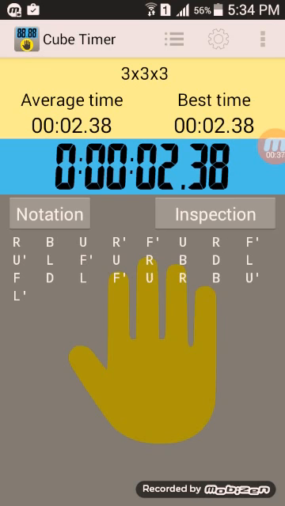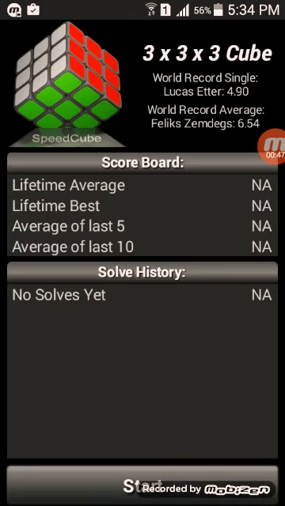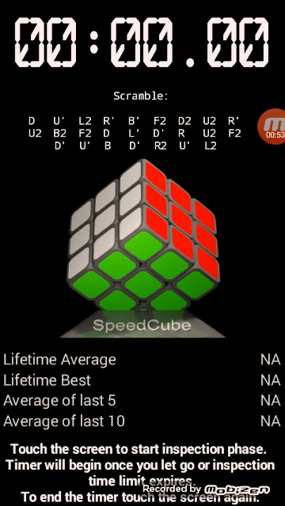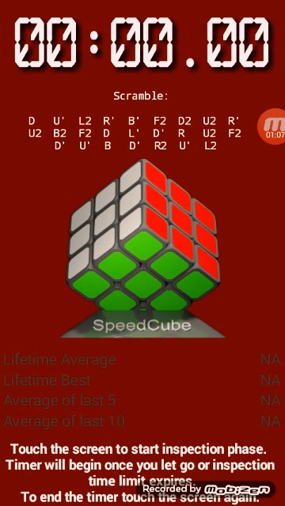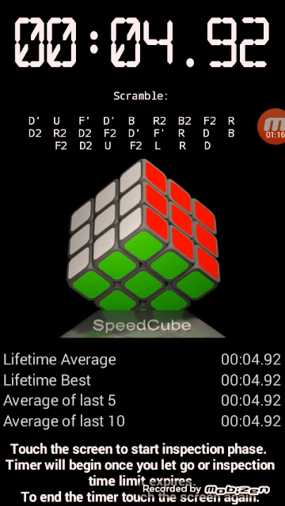There's the first, and our second best app is Speed Cube Timer. This timer has many abilities. We're gonna get scramble, lifetime average, lifetime best, average of last 5 solves, and average of last 10 solves. So we're gonna test it. The first solve starts with a sound, and after ending we get the averages and our time.